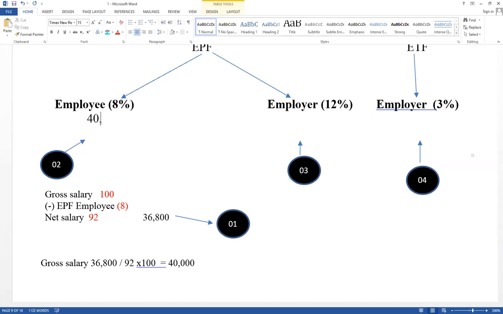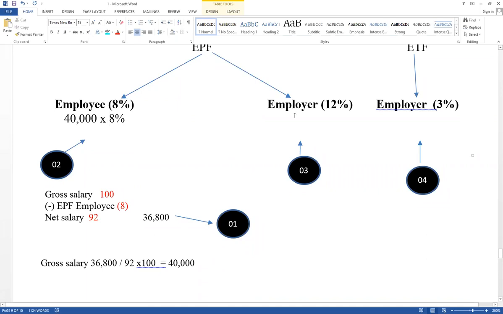Very important. Now 40,000 into 8%. Think about it: value should be calculated based on gross salary. Try to recognize how to calculate 40,000. Given net salary, but value should be calculated based on gross salary. Therefore, how to calculate gross salary? Net salary 36,800 divided by 92 into 100. Sometimes it has given 10% here. If it has given 10%, 100 minus 10 equals 90. If it has given 10%, this one is divided by 90 into 100. Try to recognize the difference. Then gross salary is already calculated.